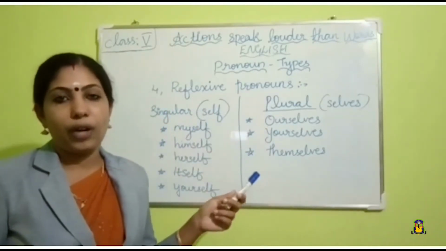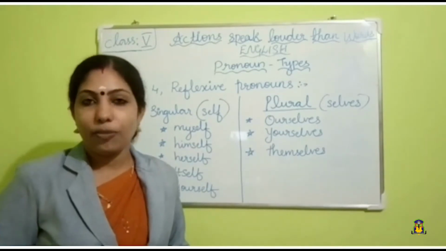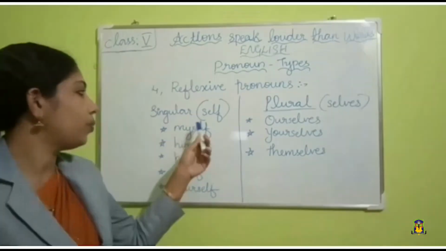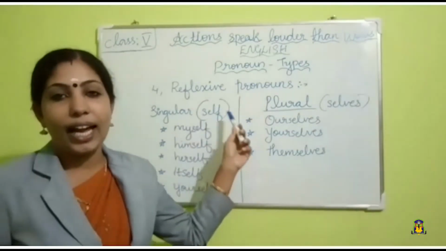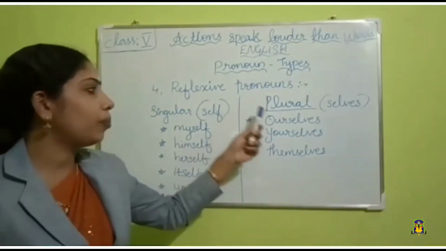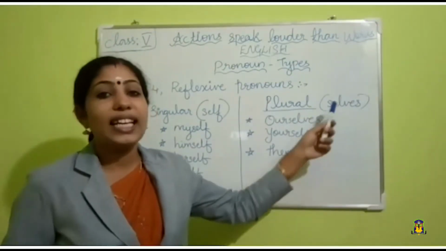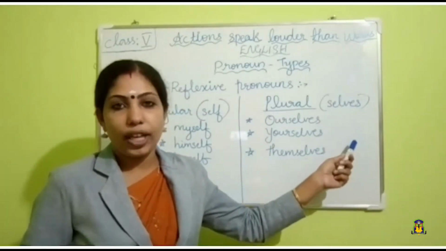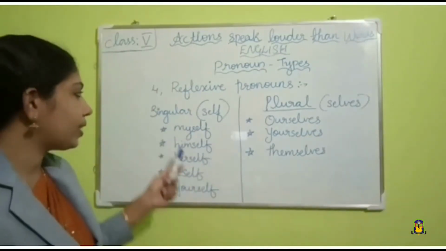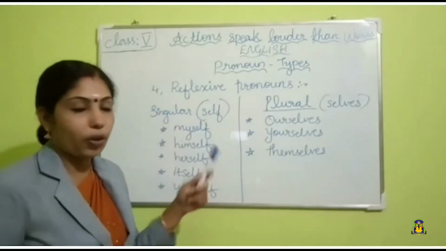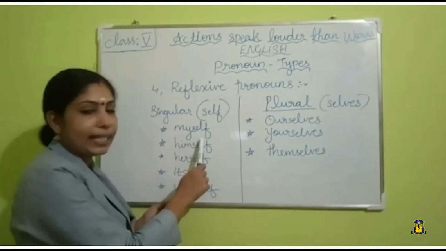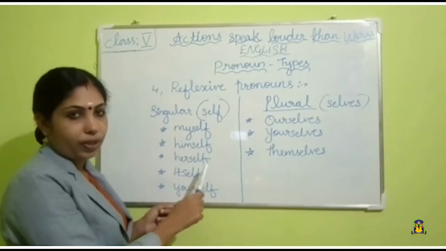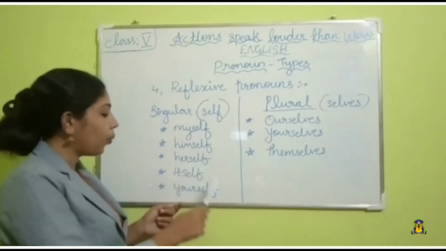There are two types of reflexive pronouns. Singular reflexive pronoun and plural reflexive pronoun. Okay. So, the singular reflexive pronouns use self, S-E-L-F, self. And in plural reflexive pronoun, we are using selves, S-E-L-V-E-S, selves. Okay. Now look at the board. Here are the examples of singular reflexive pronouns. Read these words. Myself, himself, herself, itself, yourself.